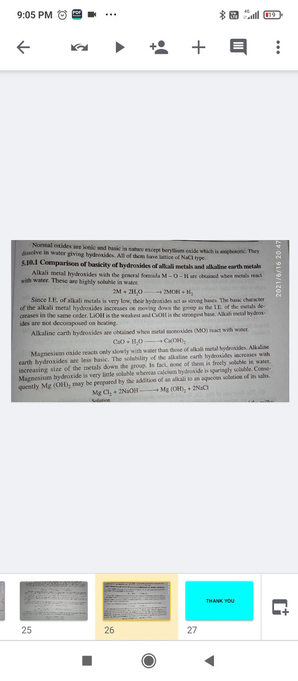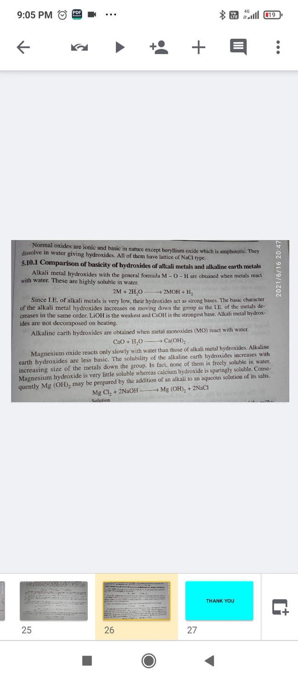Lithium hydroxide is the weakest and cesium hydroxide is the strongest base, because ionization energy decreases down the group. Alkali metal hydroxides are not decomposed on heating. So this shows how strongly basic in nature they are. Alkaline earth hydroxides are obtained when metal monoxides react with water. When calcium oxide reacts with water, it forms calcium hydroxide. Magnesium oxide reacts slowly with water compared to those of other alkaline earth metal oxides.